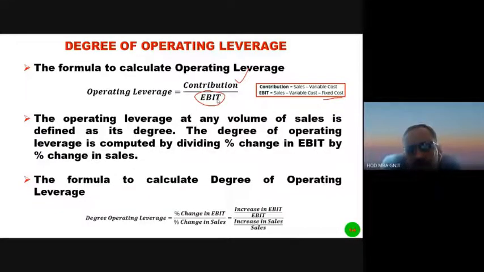The degree of operating leverage can be calculated by dividing the percentage change in EBIT by the percentage change in sales. So when two periods' EBITs and sales are given, we can find the level of operating leverage by calculating the percentage change in EBIT divided by the percentage change in sales. These are the principles regarding operating leverage and the degree of operating leverage.